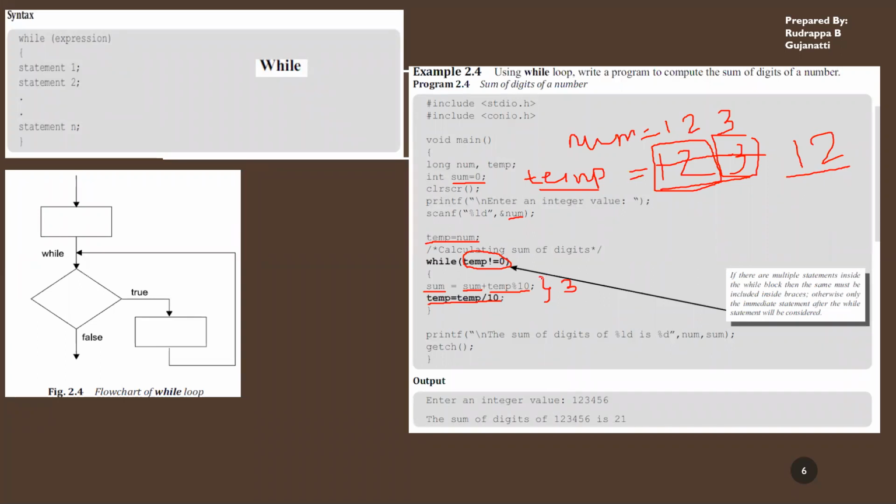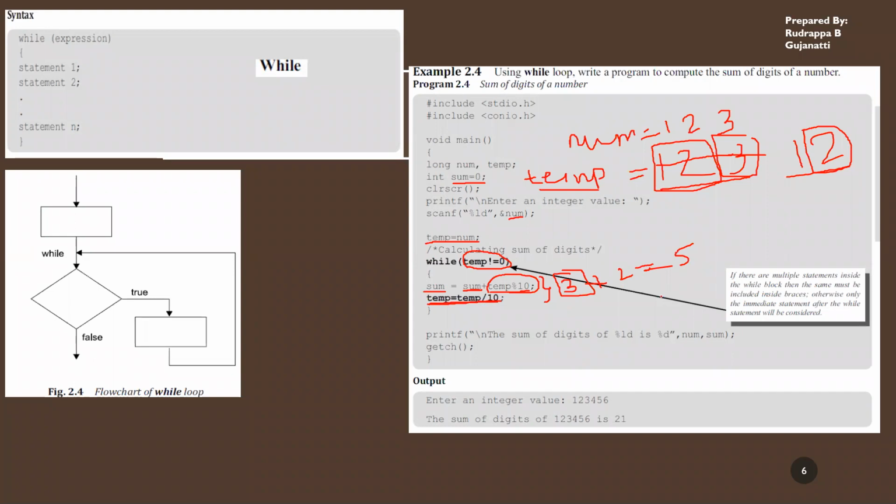It satisfies the condition. Again, it comes in. So in the previous step, sum was 3. Now what you're doing is taking sum, that is 3 plus temp mod 10. In this case, 12 mod 10 will give you the remainder value, which is 2. So now it will be 3 plus 2, which is 5. This is the new value of sum.